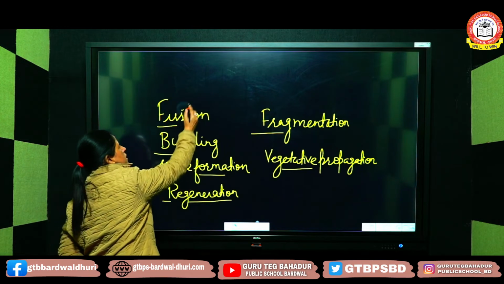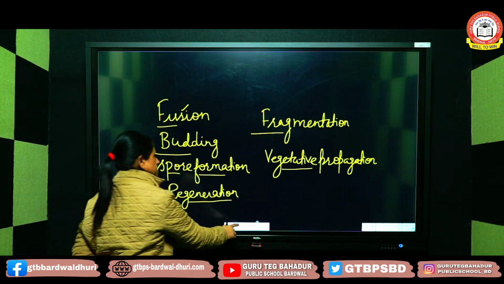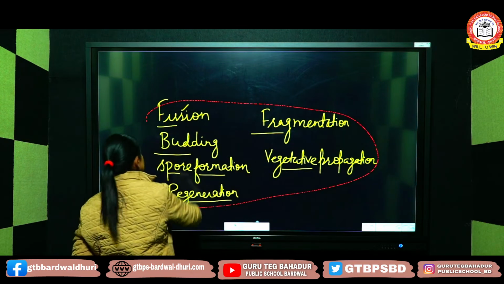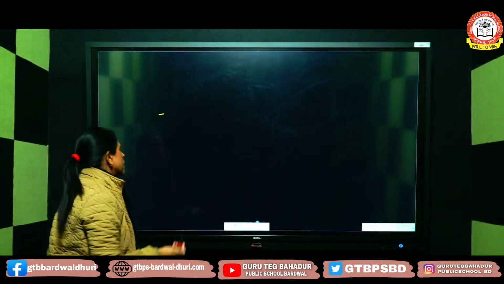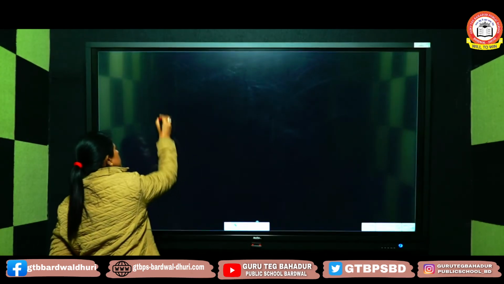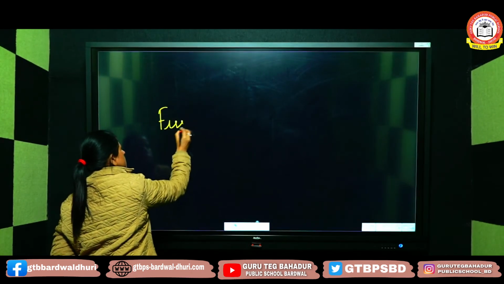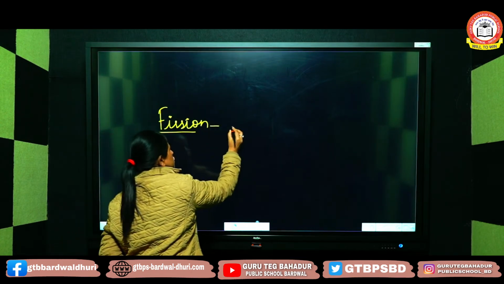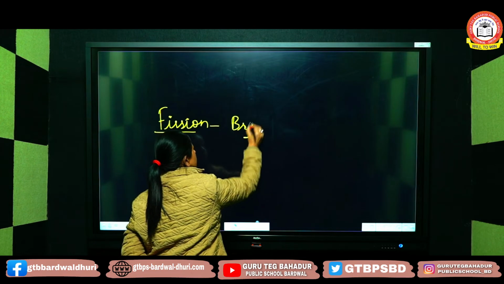First of all, we will discuss fission. Now, what is fission? Fission means splitting or breaking.